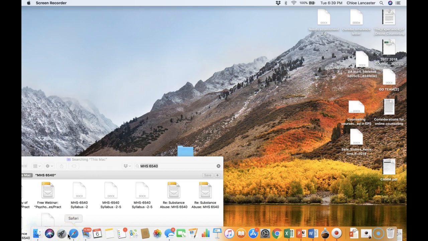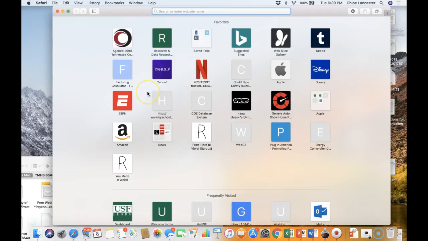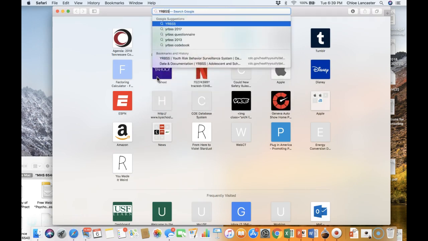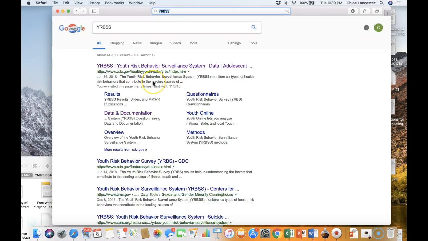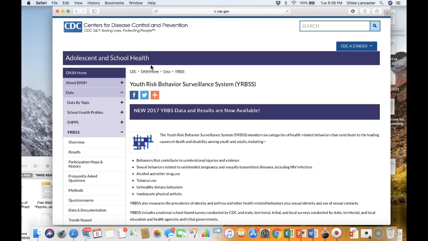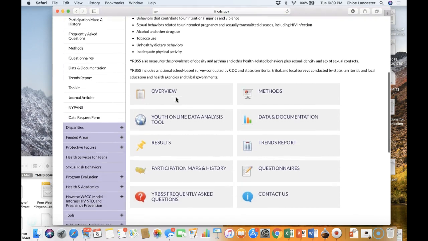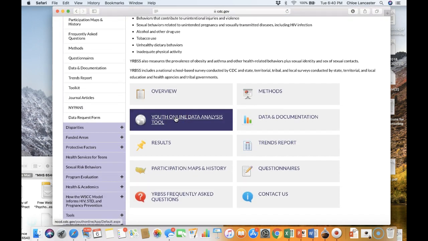So, how to access the YRBSS. I've provided links throughout the course, and there is a link on the homepage, but if you don't want to have to go back to the homepage, it's really easy to find online. You can just type in YRBSS and it should come straight up. I'm just going to click on that link. Okay, so where do we go from here? The tool that's going to be of most use to you is the Youth Online Data Analysis tool.